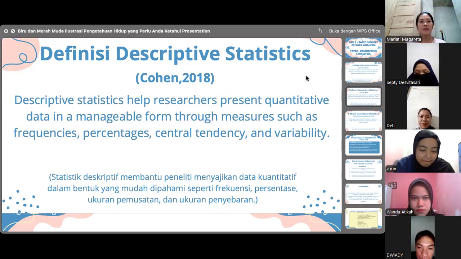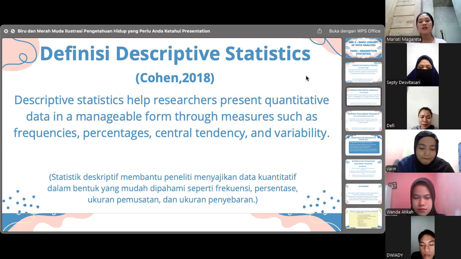Here I will explain about the definition by Cohen 2018 and the general quantitative methodology definition. Cohen 2018 states that descriptive statistics help researchers present quantitative data in a manageable form, such as frequency, percentages, and measures of central tendency and variability.